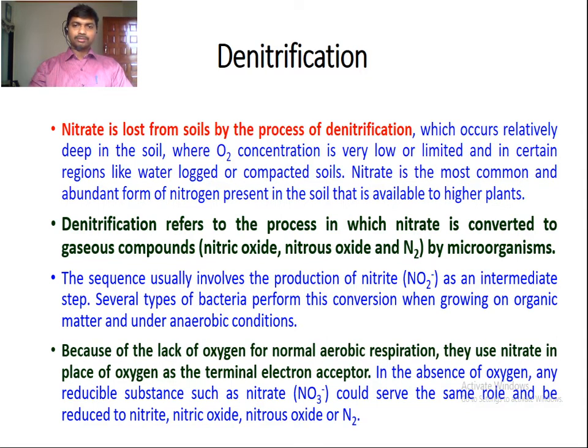nitrate could serve the same role and be reduced to nitrite, nitric oxide, nitrous oxide, and nitrogen. So this nitrite is formed as an intermediate compound during the denitrification process, where the nitrate is converted to gaseous compounds nitric oxide, nitrous oxide, and nitrogen. Due to the lack of oxygen, due to anaerobic condition, any reducible substance such as nitrate could serve the same role as the terminal electron acceptor as played by the oxygen.